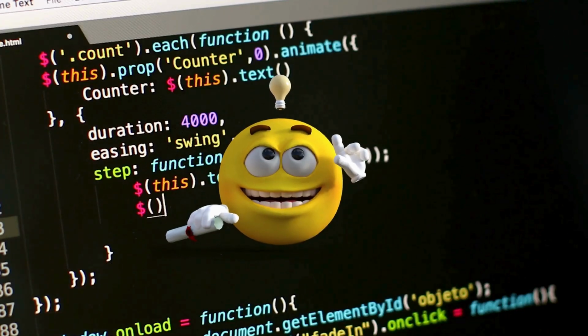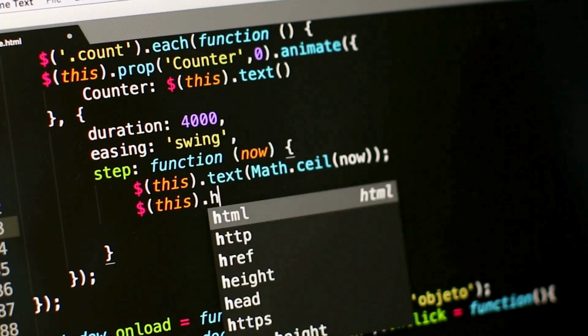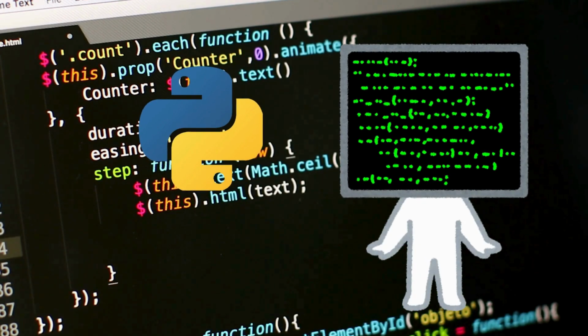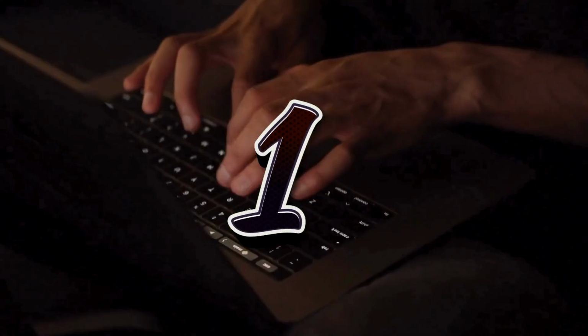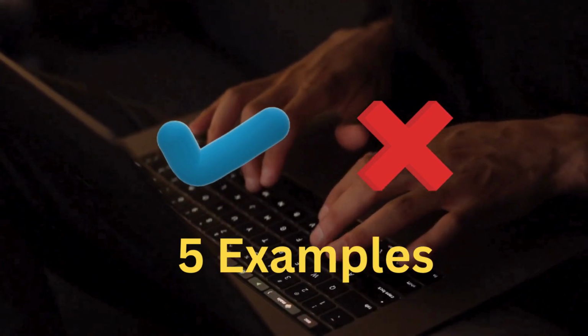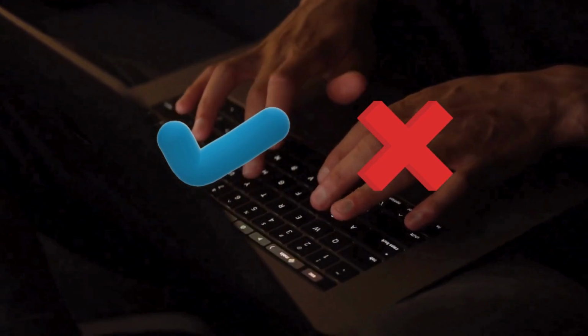We all know that programs can contain bugs. But what if someone says that the Python programming language itself has bugs? Sounds strange, right? Well, there's only one way to find out. So without wasting any time, let's look at 5 different examples and see if it's actually true or not.